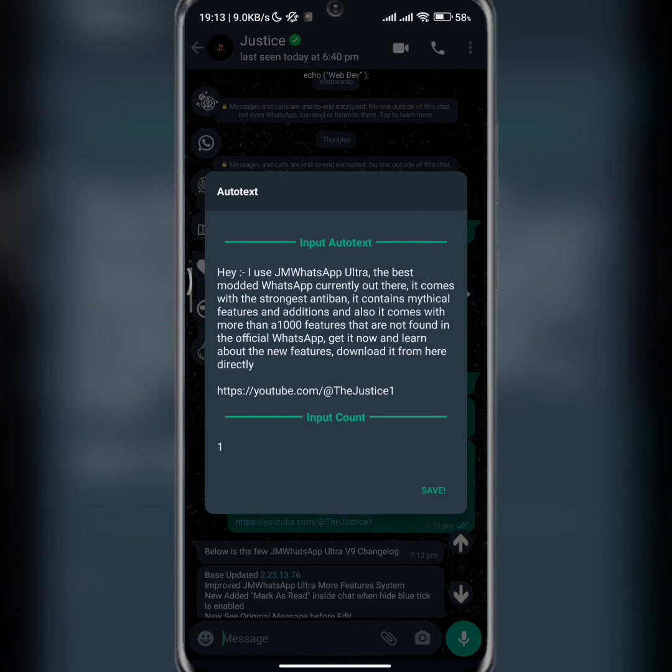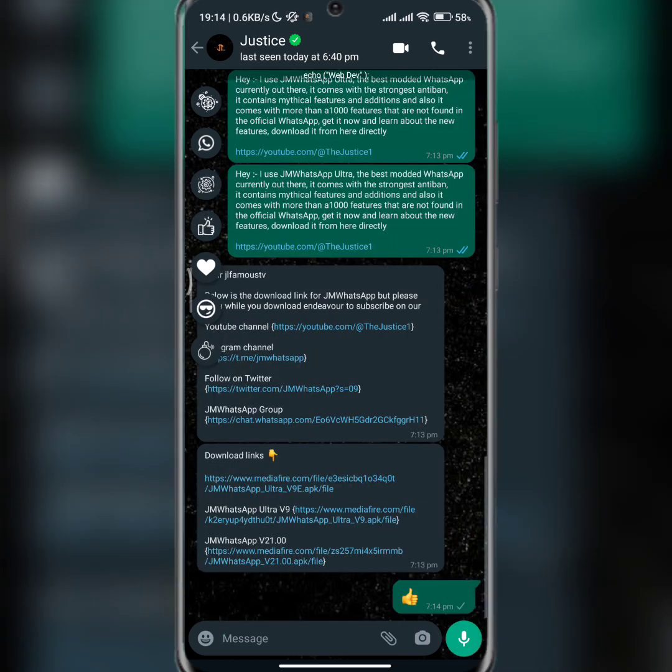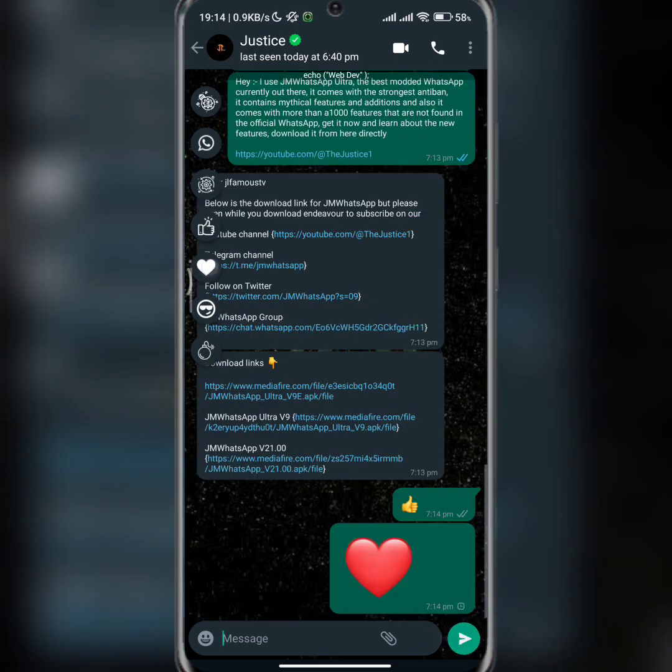For example, if you don't want to be copying and pasting, this thing works on groups as well. All you need to do is put whatever you want to put here and save it. Anytime you need to send those texts, all you need to do is come here and click on this WhatsApp option. It's going to send that particular stuff. And if I want to give you a thumbs up, I can do it from here. If I want to give you love, I can do it from here.